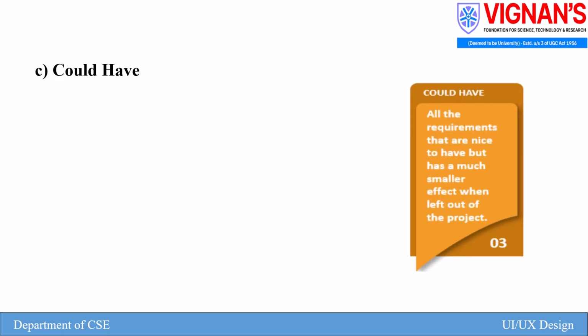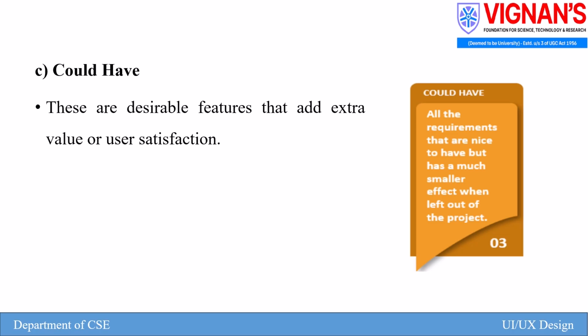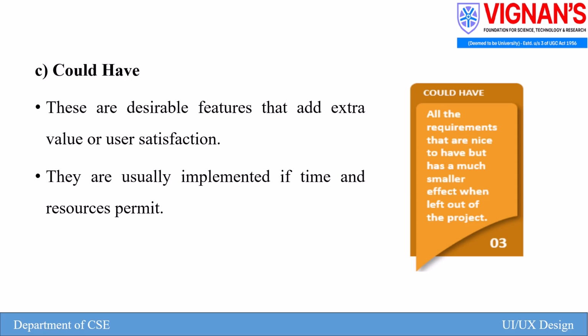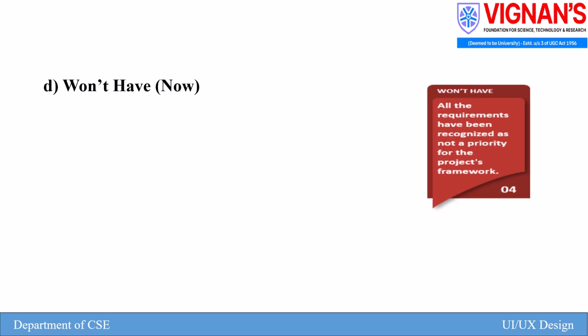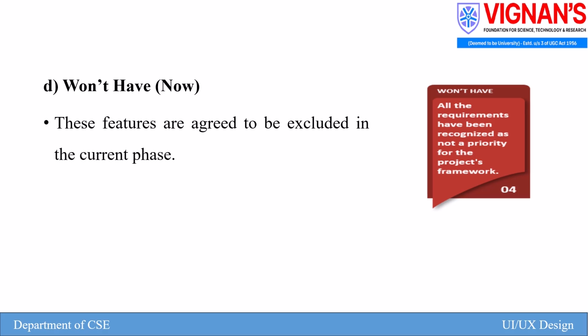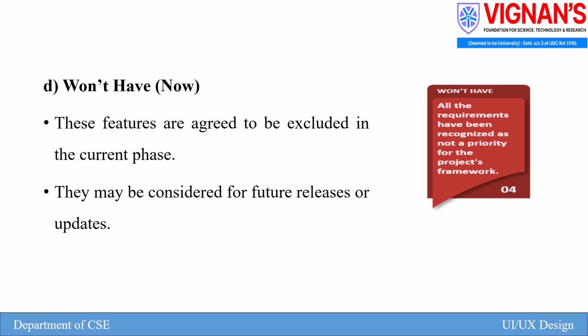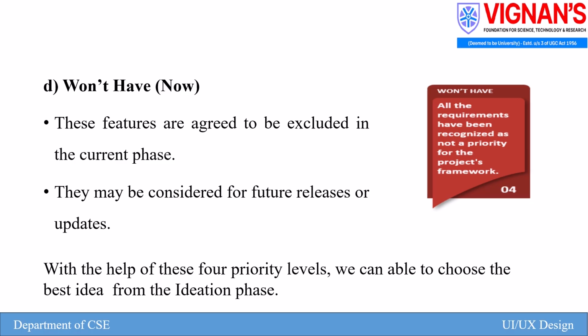Could have features. These are desirable features that add extra value for user satisfaction. These features are usually implemented if there are resources available and enough time. Won't have features. These are the features which are not necessary for now, meaning these features can be excluded in the current phase. These features may be considered for future releases or updates. With the help of these 4 priority levels, we can choose the best idea from the ideation phase.